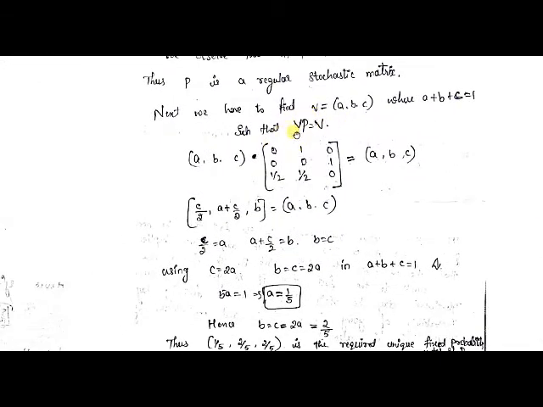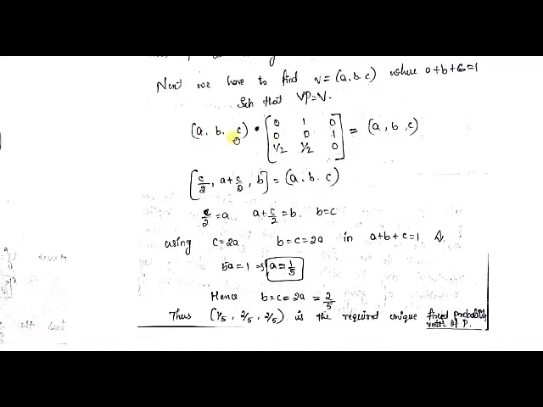Anyway, we are substituting the terms here, as the condition asks. See, V is equal to A, B, C. We have written the row matrix A, B, C into P, where P is the given stochastic matrix in the problem, is equal to V again, the row matrix we have taken.